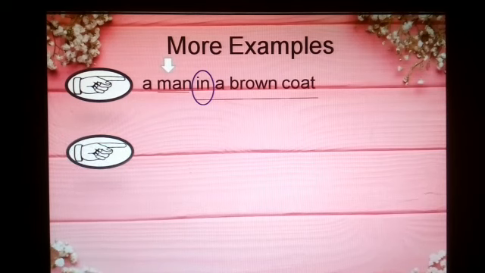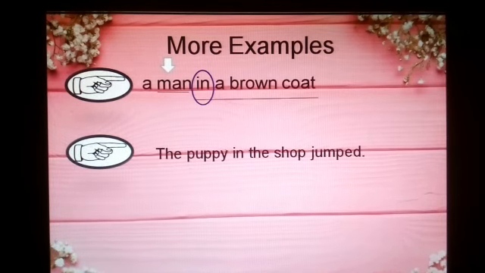For the second example, we have the puppy in the shop jumped. Again, let's look for a preposition in the sentence. Our preposition is in, so our prepositional phrase is in the shop. This prepositional phrase is used to show relationship between the word puppy and shop.